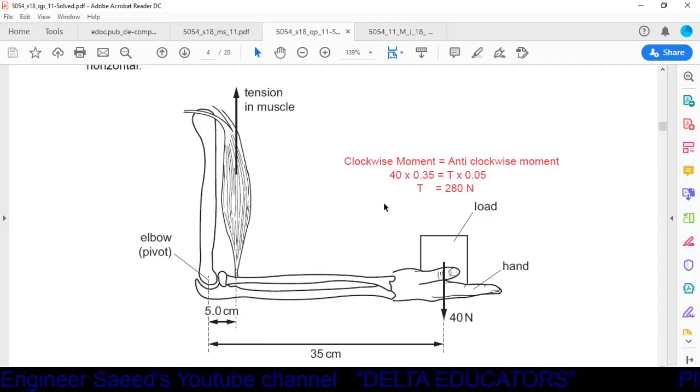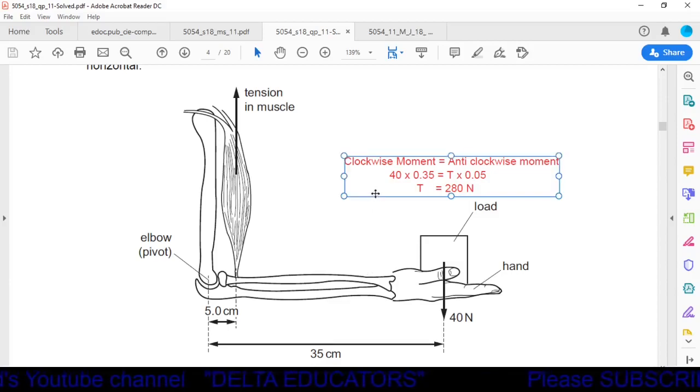So clockwise moment will be equal to 40 multiplied by 35 centimeter. Now distance is given in centimeter, so we have to convert centimeter to meter. That's why we divide 35 by 100. The clockwise moment is equal to 40 multiplied by 0.35.